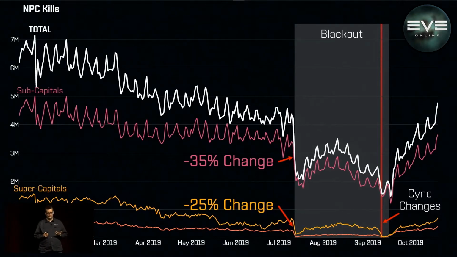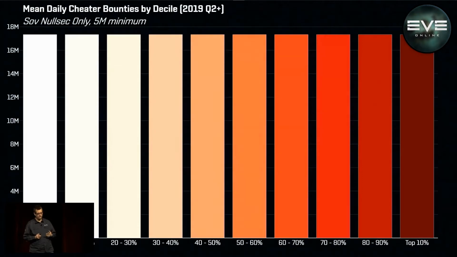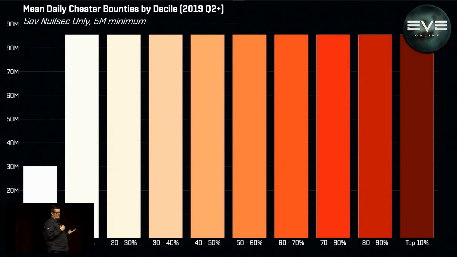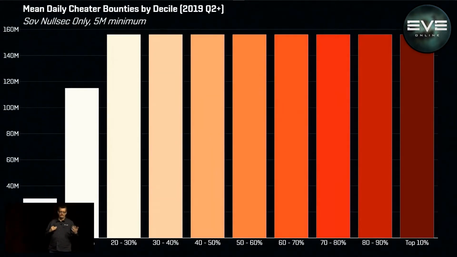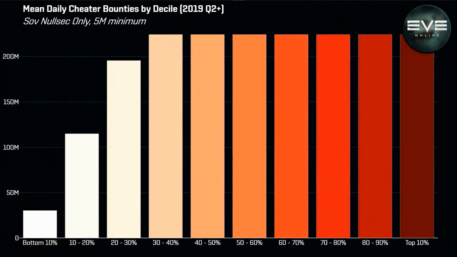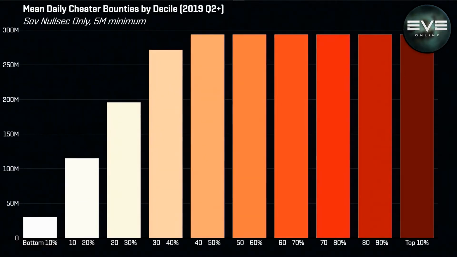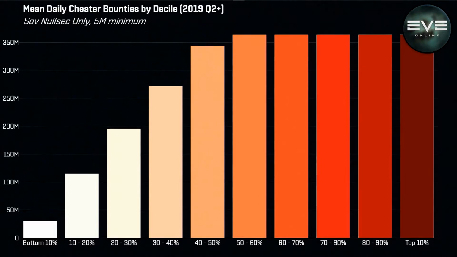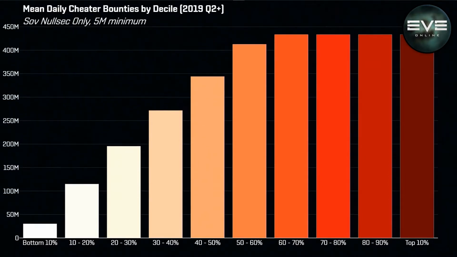Maybe we should explore this income inequality issue just a little bit more. So we're going to actually do that by going back and looking at botters. This particular graph is kind of a weird one, and I'm going to need to explain it a little bit. But what it is, it's looking at NPCs killed in sovereignty nullsec.